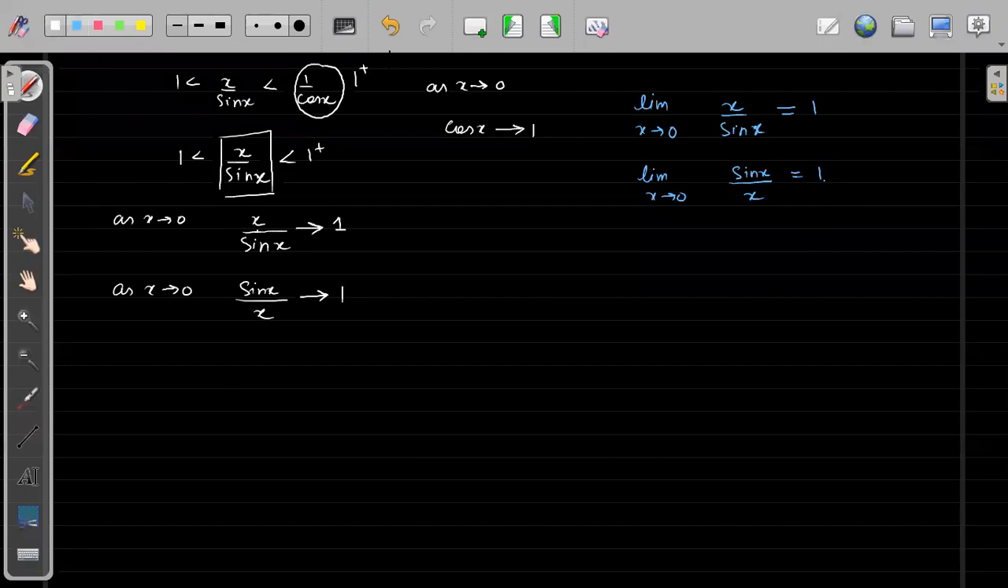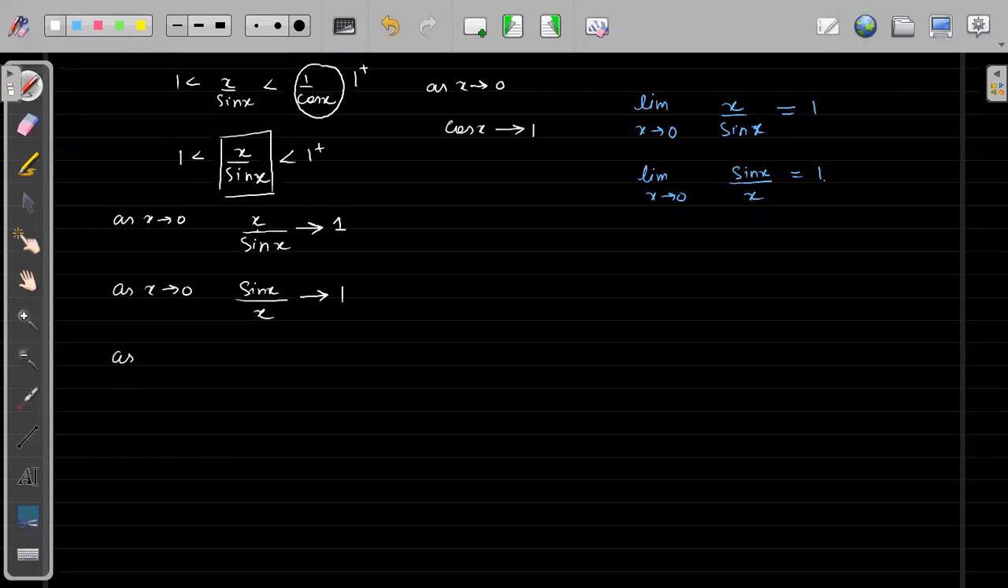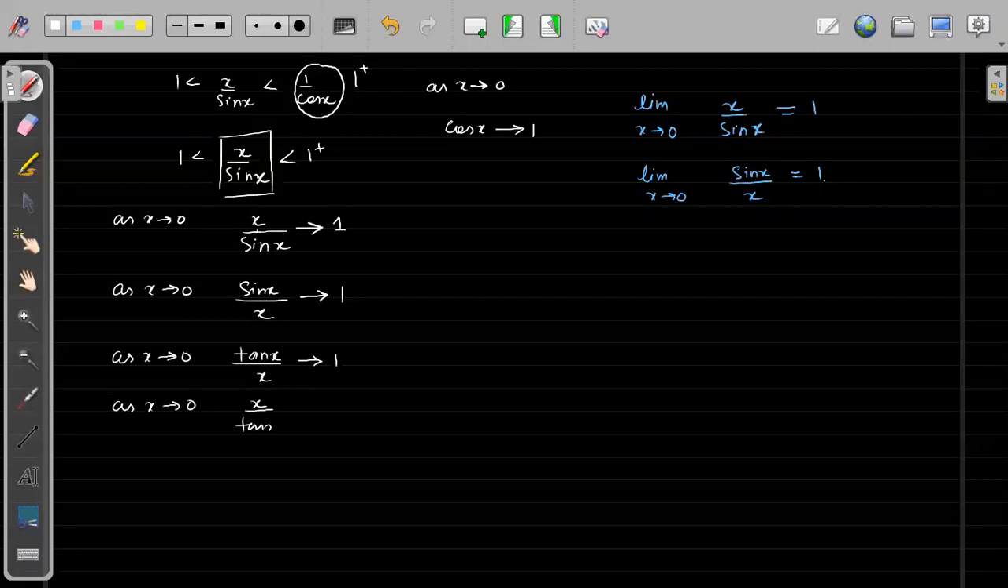Similarly, if instead of dividing with sine x, we divide with x, we can also write, as x tends to 0, tan x by x will tend to 1, and as x tends to 0, x by tan x will also tend to 1. So these are also standard forms. So limit of x tends to 0, tan x by x is equal to 1, and limit of x tends to 0, x by tan x is also equal to 1. These limits we have already seen.